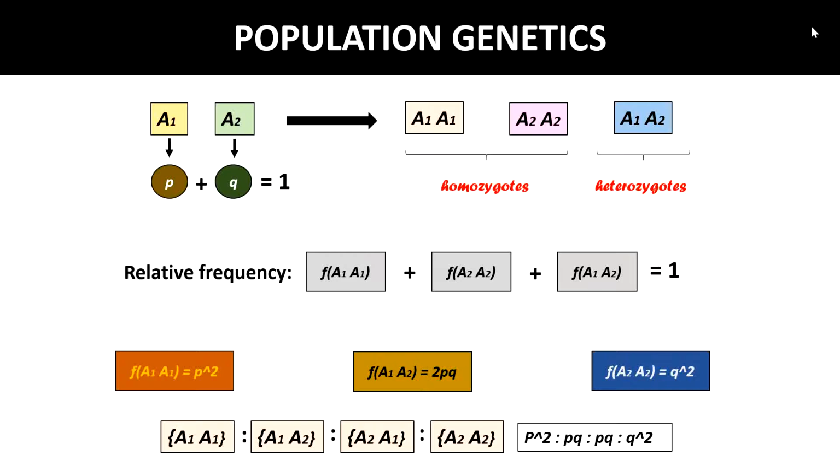Or you can say gametic frequencies. So if we know the relative frequencies of all the alleles at a single locus and know that the population is in Hardy-Weinberg equilibrium, the entire genotypic frequency distribution can be easily computed.